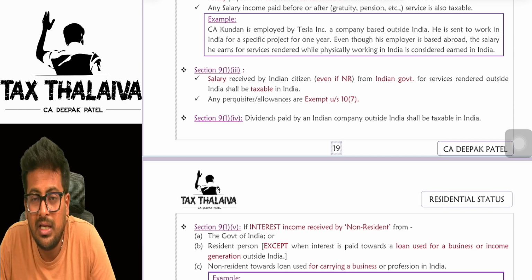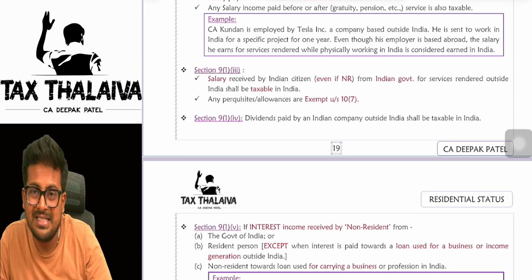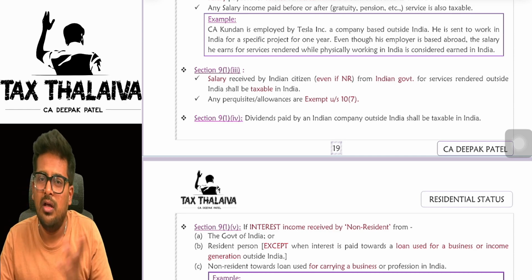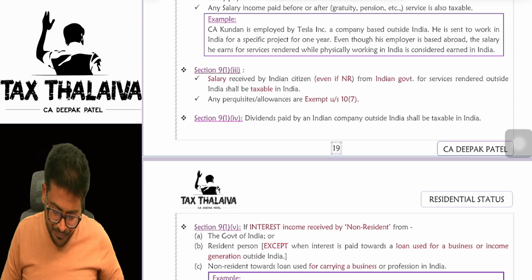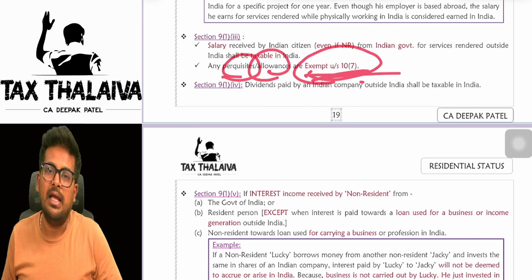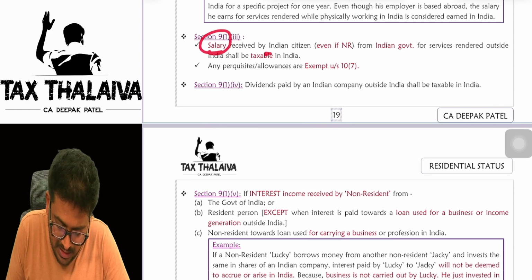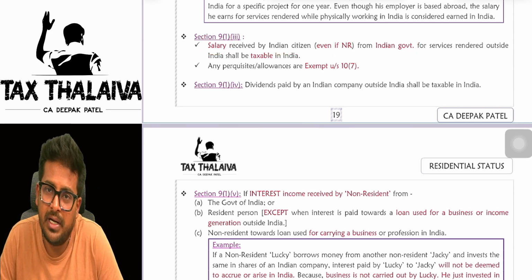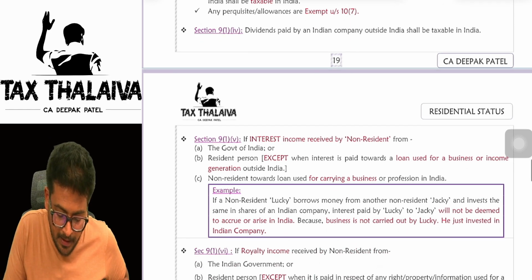But mind you one thing, salary is different, perquisite is different. If any perquisites are provided, those are anyway exempt in the hands of that employee. So perquisites or allowances are exempt under section 10(ii), whereas a salary received by an Indian citizen from the Indian government will be deemed as accrued from India.